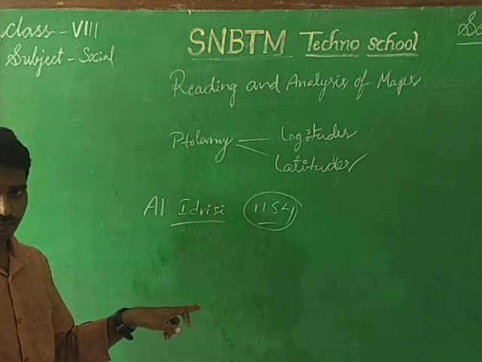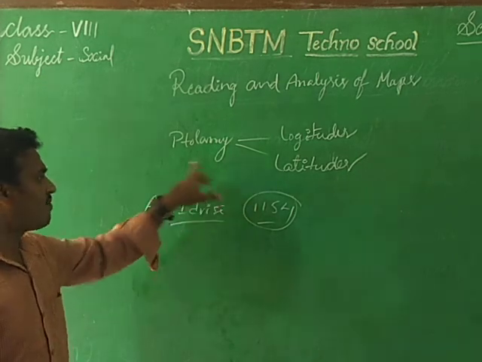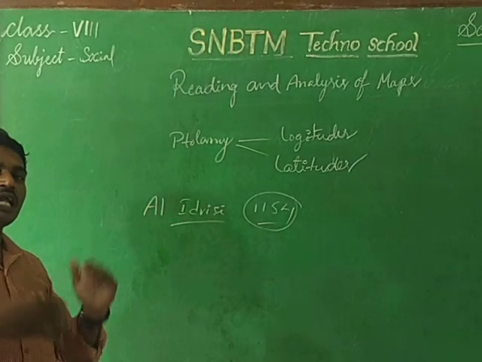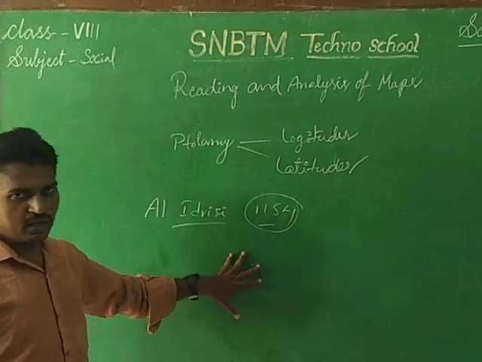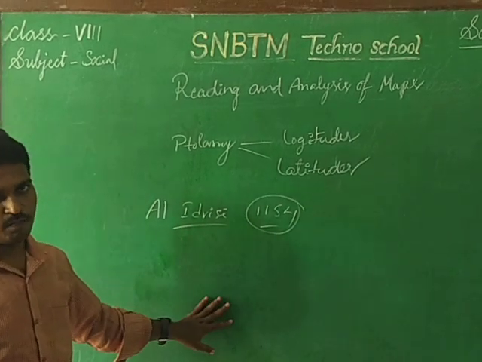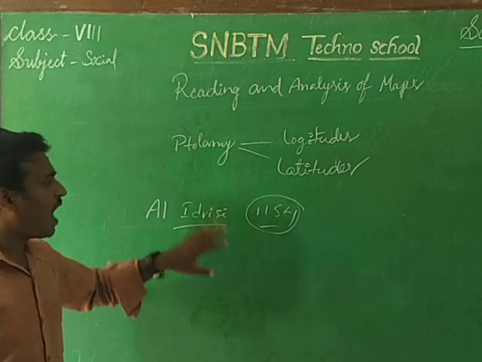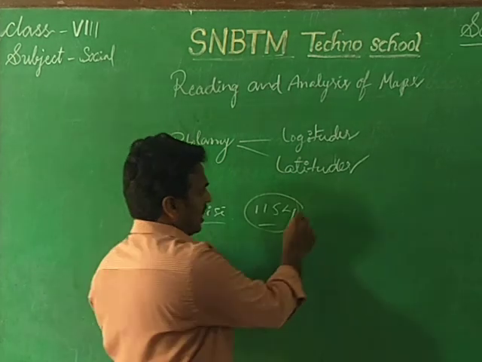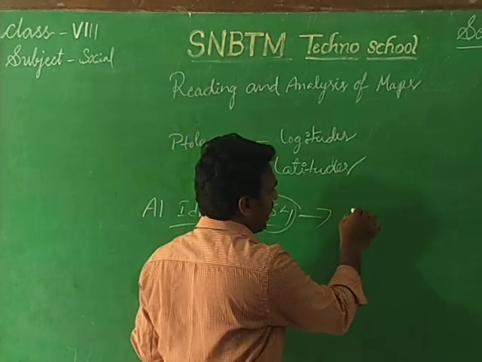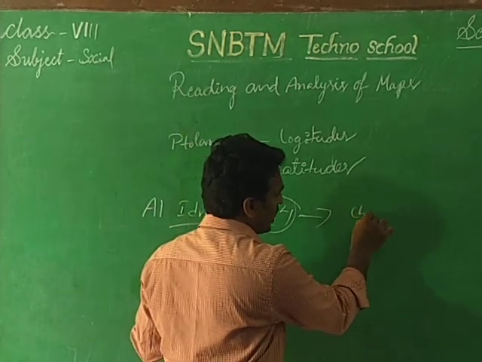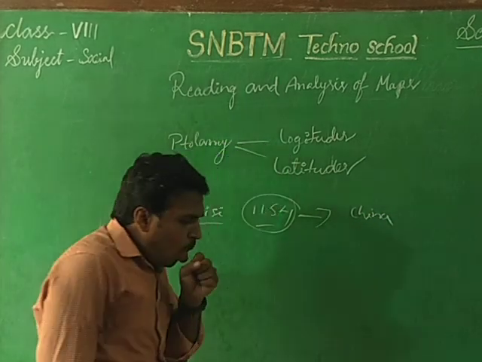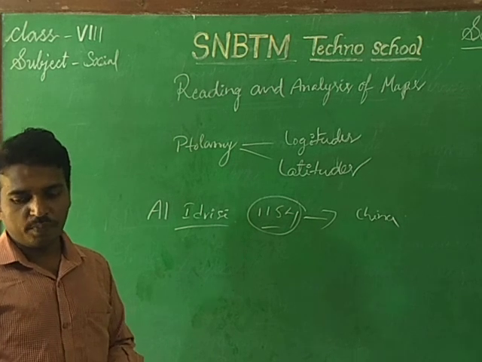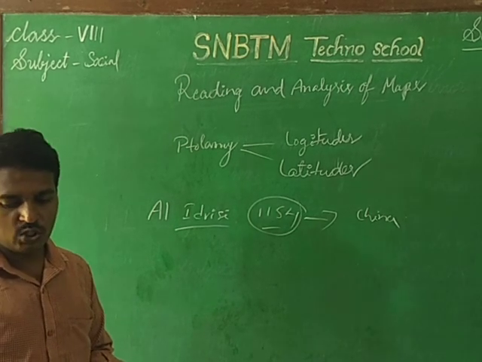Getting my point? After that, after all of them, other people also came into the picture. They also checked the maps, but they were also not satisfied. After that, one more person entered the picture. Who? Someone related to China. The Chinese people also entered the picture, and one geographer belonging to China.